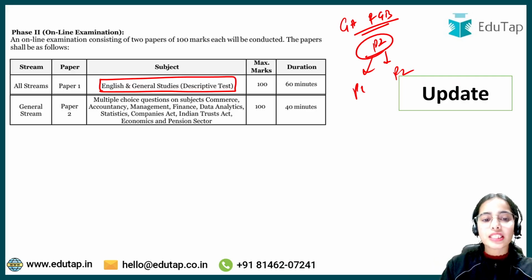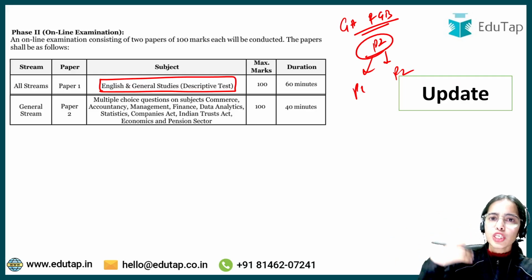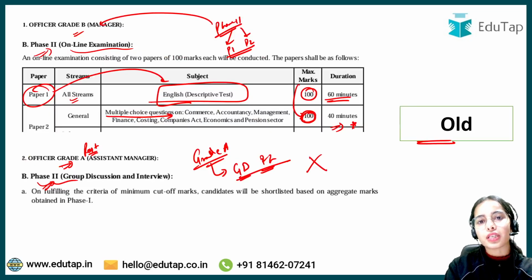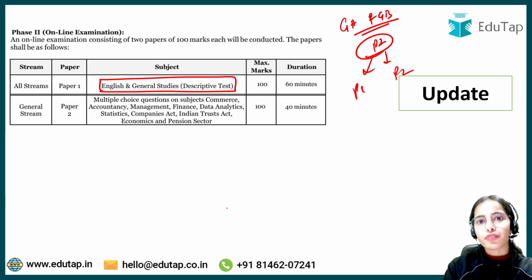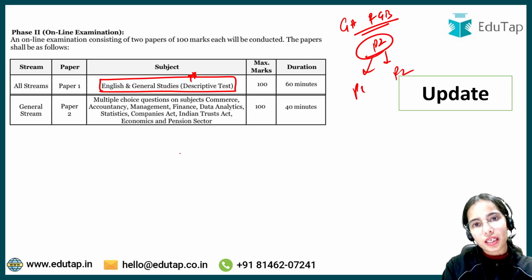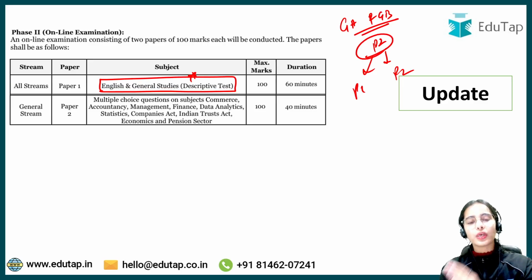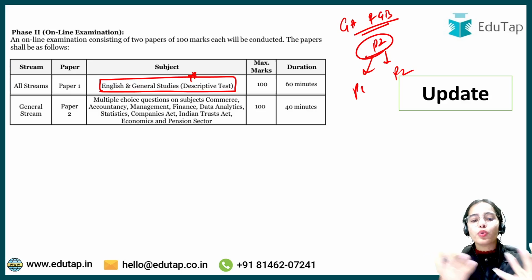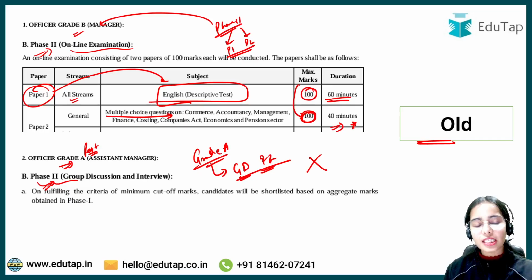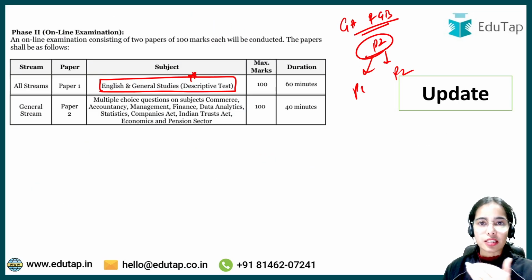So the general knowledge that you are studying for phase 1, the general awareness including the financial sector awareness and the financial sector news, is going to help you in the English and general studies descriptive test. So your knowledge is not going to go waste. Whatever you are studying for phase 1, like in the GA section, will help you here. Before there used to be an English descriptive test, now it has become an English and general studies descriptive test.